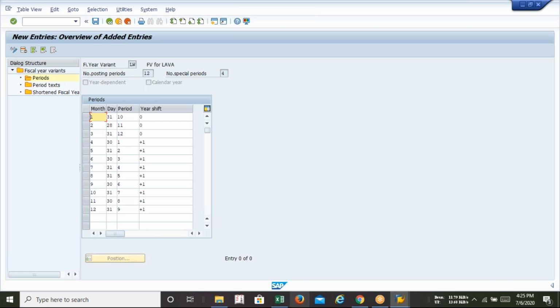That can be done. Yes, that can be done automatically. That thing SAP can take care of, because that is universal, no?